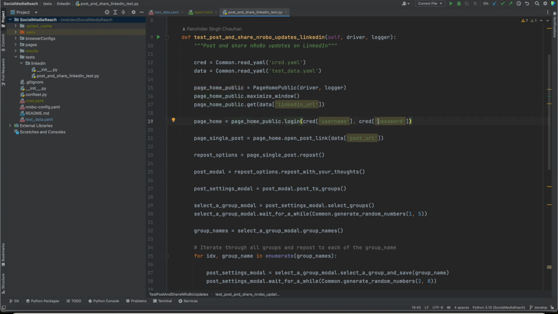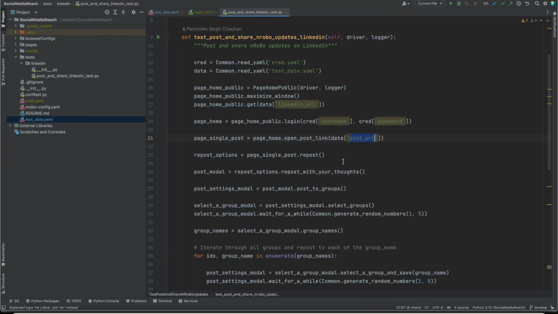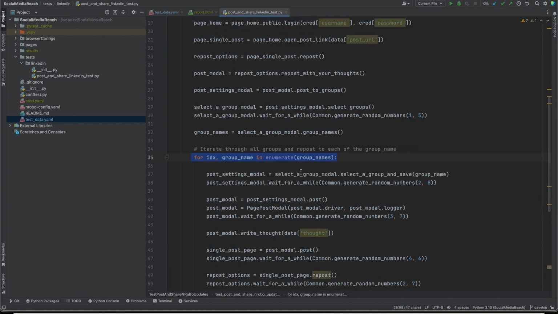So here we are logging in using credentials from the cred.yml file, and then opening the post link. Here is the post URL, and then we are clicking on the repost button and selecting the option repost with your thoughts, and then posting to group, selecting the group, and fetching the list of all groups, and then iterating through each group name.